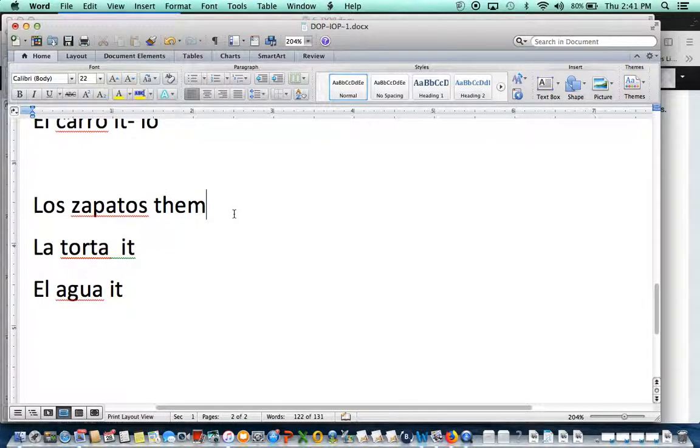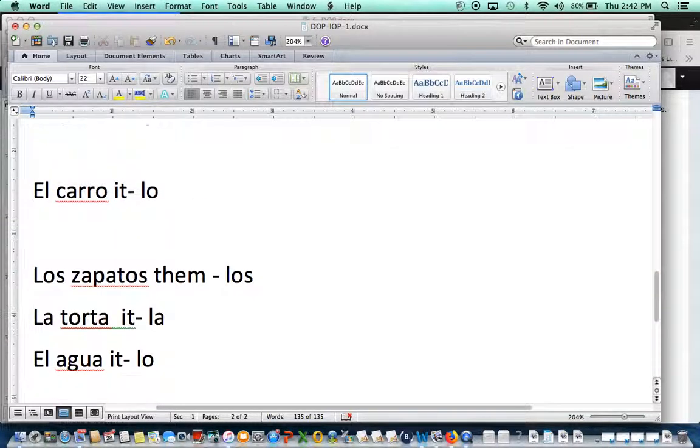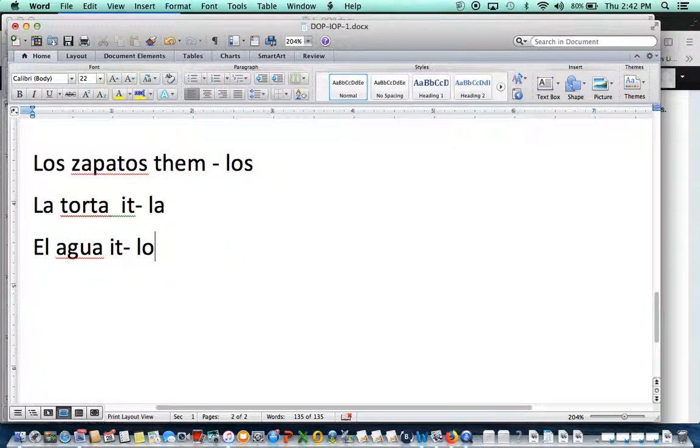Then zapatos is masculine, it's more than one. You're going to replace it with los. And then torta, la torta is feminine, and you're going to replace it with la. And then agua is masculine, you're going to replace it with lo. All right? Okay.